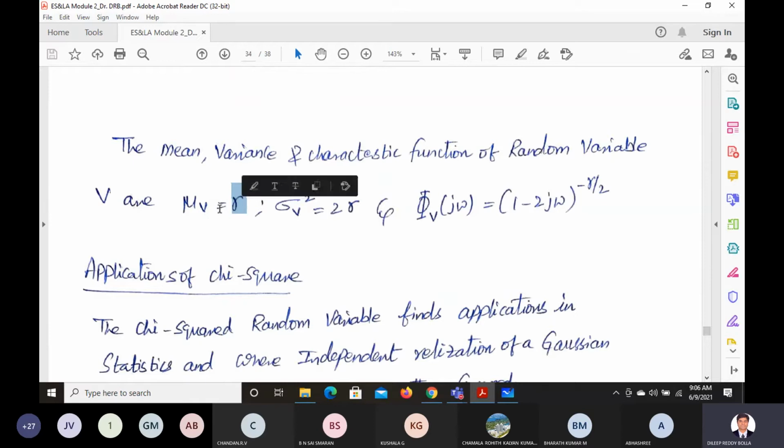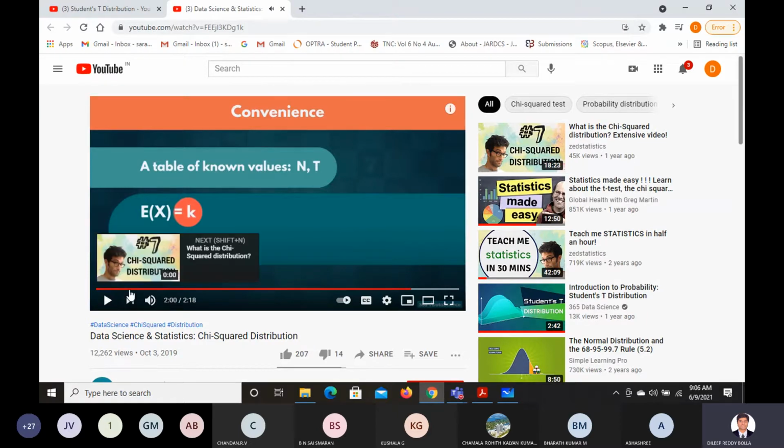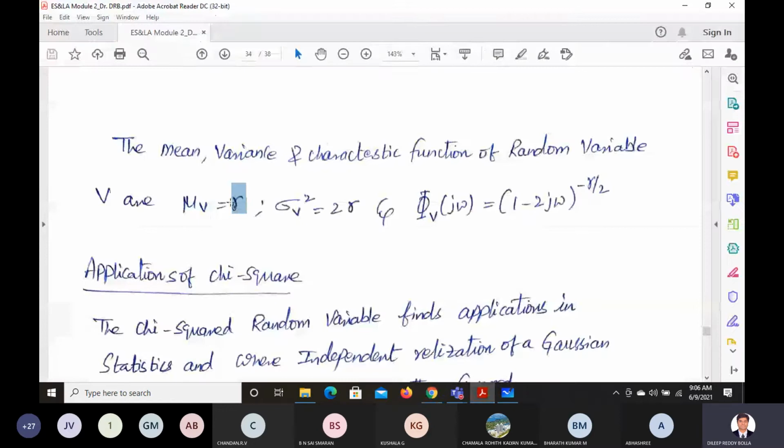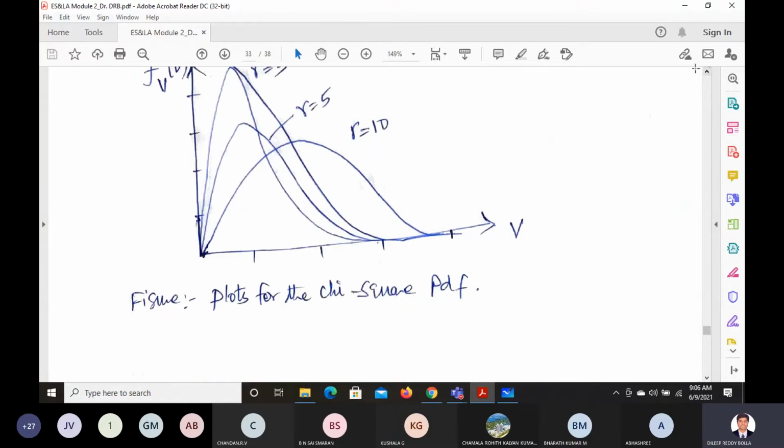Which means, in the example we have seen just now, the expectation of that is given by k. The expected value for any chi-squared distribution is equal to its associated degrees of freedom, k. So this was given by k, right? So that's the degree of freedom we have. The degree of freedom is, let us say, rho or whatever. Okay. So this one is variance. Variance is 2 times the degrees of freedom. So r is the degree of freedom we have.